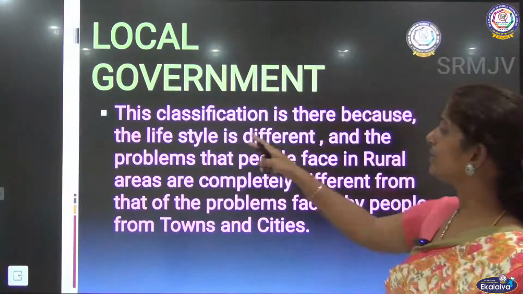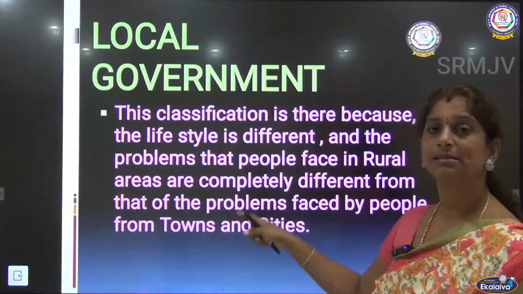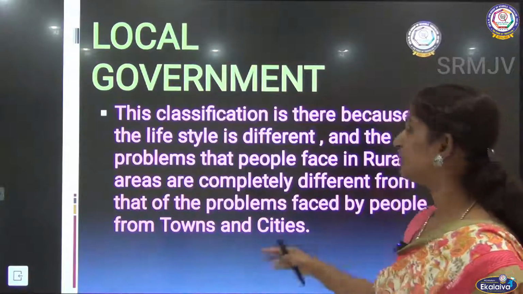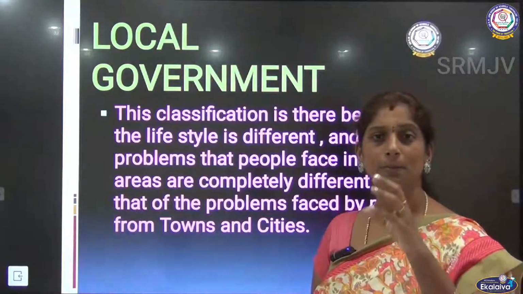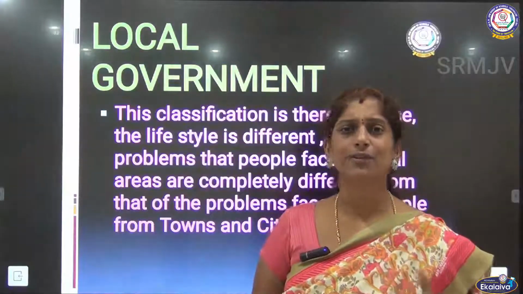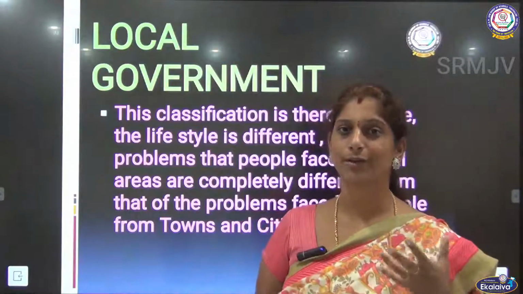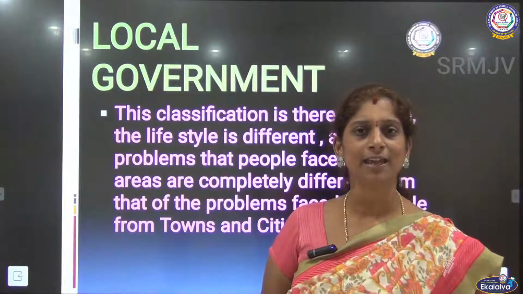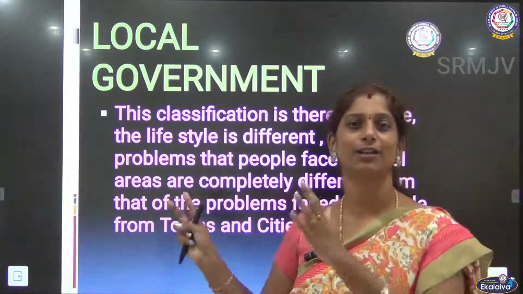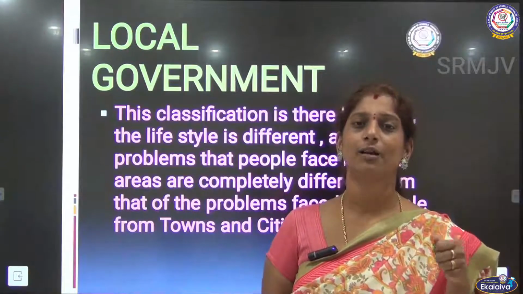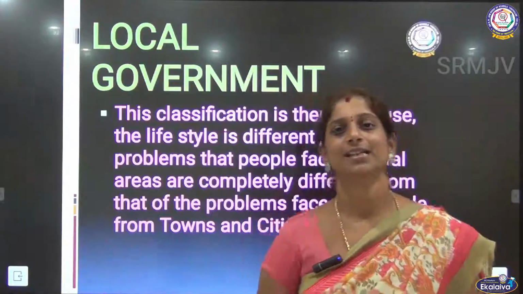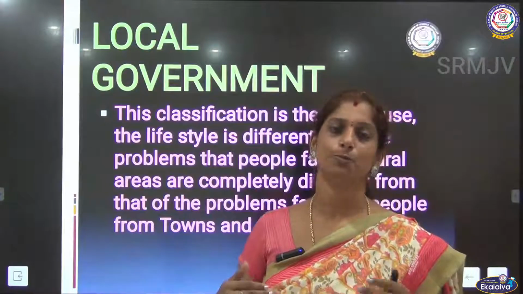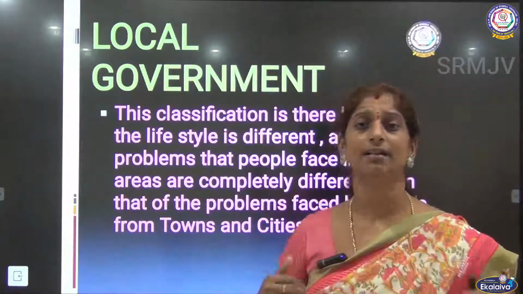The lifestyle is different, and the problems that people face in rural areas are completely different from the problems faced by people from towns and cities. Usually a village will not face scarcity of water because there will be more lakes, rivers, and even many wells. But in the case of a city, in the month of May, no one will get water. They will be waiting for a tanker lorry to come. They will be waiting with their pots to fill up the water, right? Yes. So the problems are completely different. So a separate form of government should be there so that the problems can be solved in different ways.